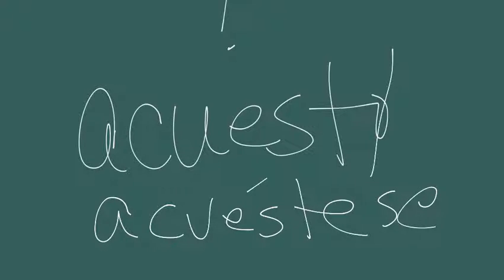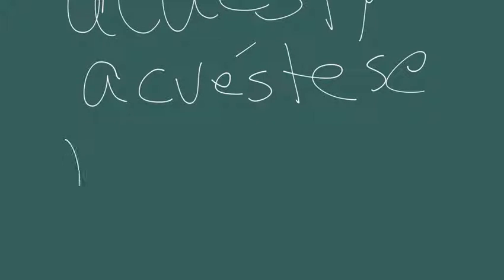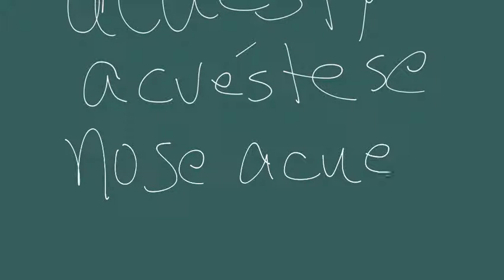I'm going to mark where the original stress is, acuéstese. The negative command is going to be what? No se acueste. Okay? So, with the previous command, póngase, no se ponga, acuéstese, no se acueste, levántese, no se levante, we just follow the steps.